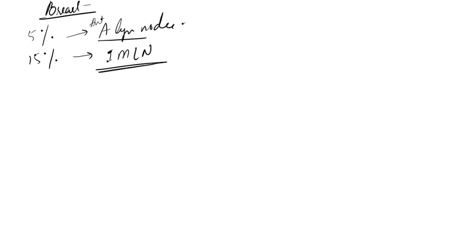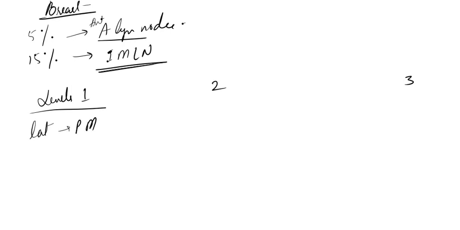Now if you ask me something like, sir, what are the levels that you previously spoke about, the levels of lymph nodes, right? So actually there are 3 levels of lymph nodes: level 1, 2, 3. Okay, so what does level 1 include? Level 1 lymph nodes are located below and on the lateral side of the pectoralis minor.